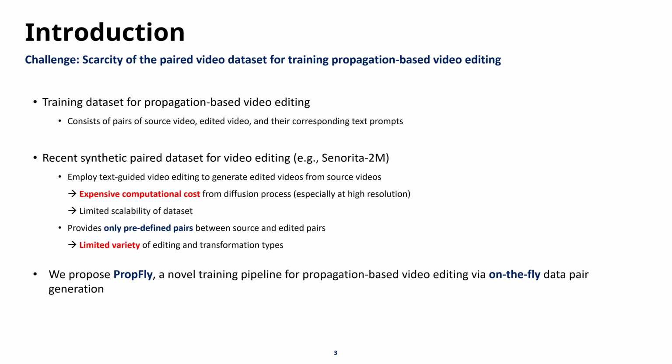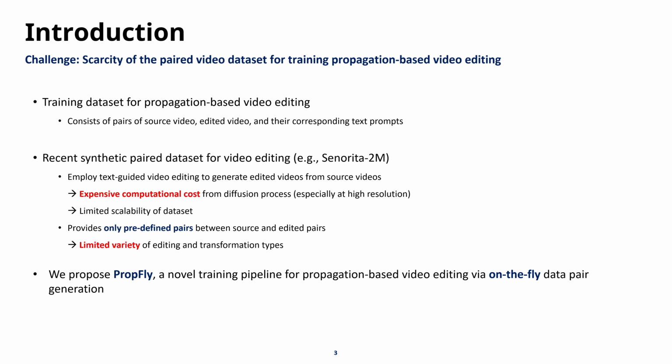The primary challenge in this field is the extreme scarcity of paired video datasets needed for training, which must consist of a source video, an edited version, and a matching text prompt. While existing synthetic datasets like Senorita 2 million try to bridge this gap by using text-guided video editing to generate pairs, this method comes with heavy computational costs due to the diffusion process, particularly at high resolutions. This inefficiency leads to limited scalability and a lack of variety, as the model is restricted to predefined pairs and a narrow range of transformations.